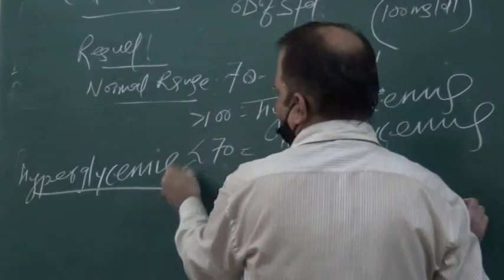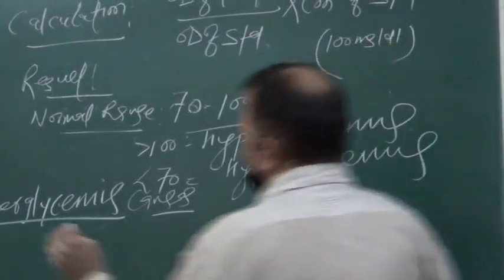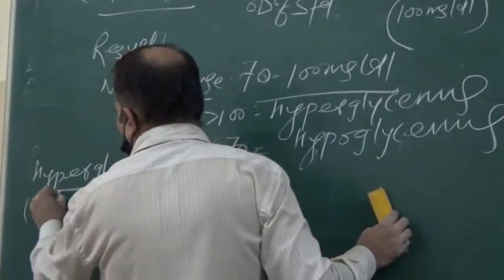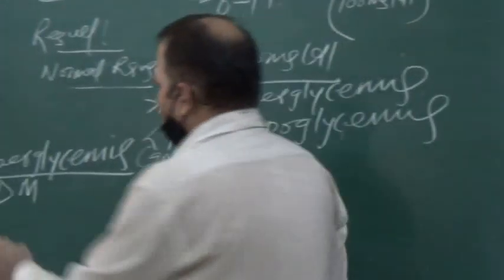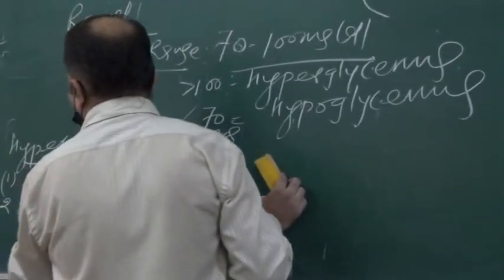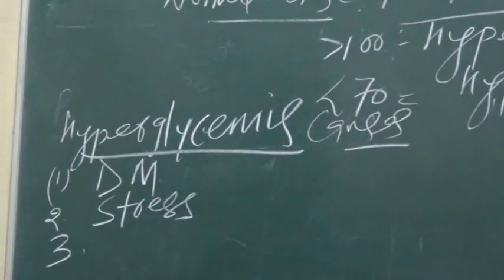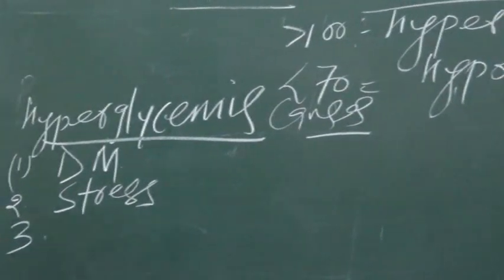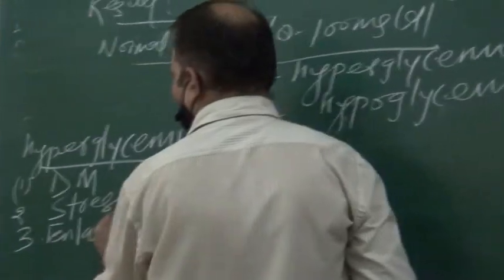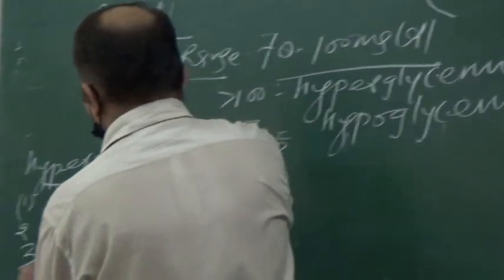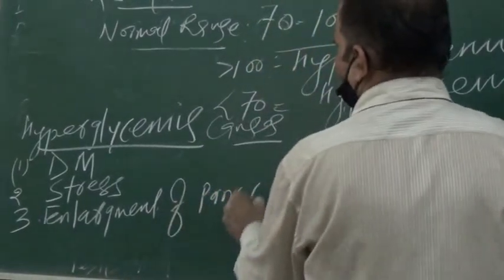Hyperglycemia causes. So hyperglycemia means more than 100. First cause is DM. Diabetes mellitus is the first cause of hyperglycemia. Next cause is stress. Stress is the next cause of hyperglycemia. Next, enlargement of pancreas.